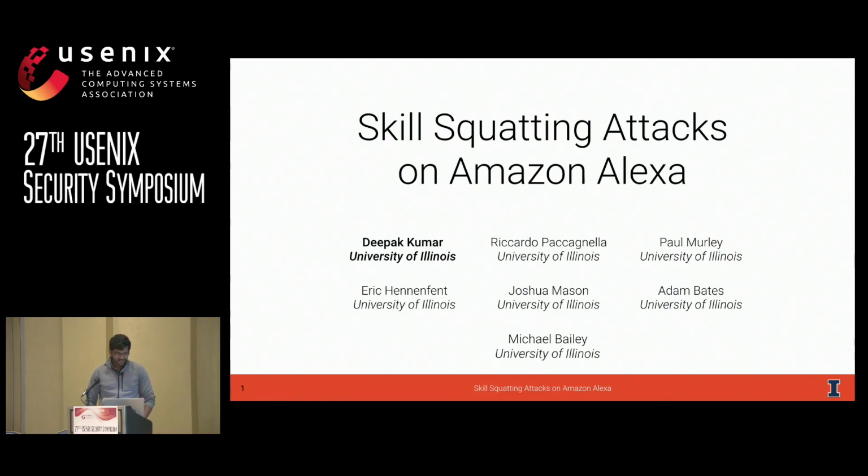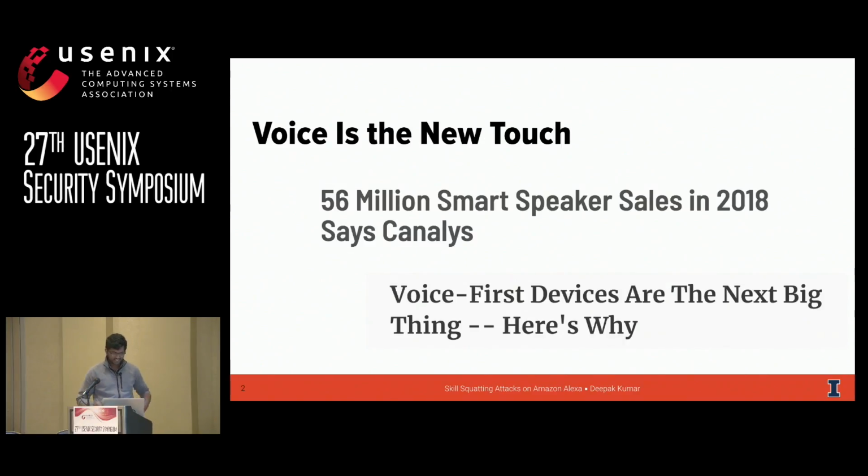I'm excited to talk about some recent work we've done called skill squatting attacks on Amazon Alexa, or in other words, a talk about Internet of Things security and machine learning. So if you want to leave, feel free to. This work is done with a group of great collaborators from the University of Illinois. But let's get into it.